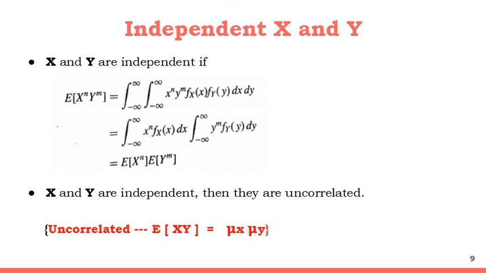So in other words, we can say that when X and Y are independent, then they are said to be uncorrelated in nature. I have mentioned the equation for uncorrelated X and Y, that is the expected value of XY is equal to mu x mu y. In this particular equation, if n and m are equal to 1, you are getting the same.